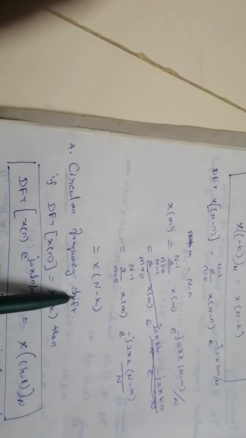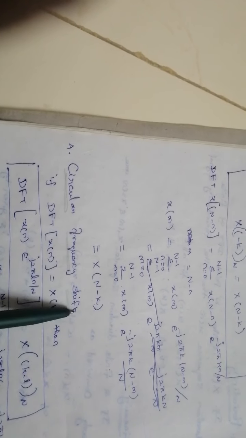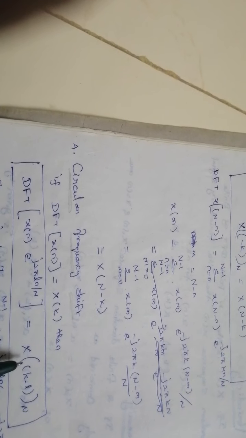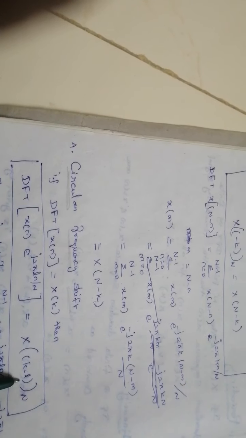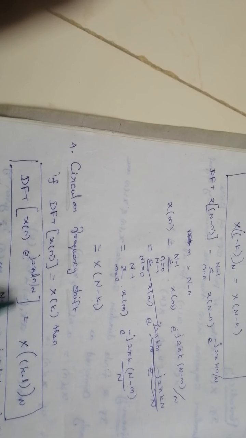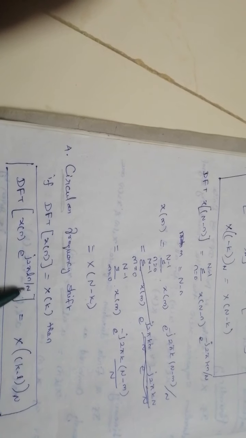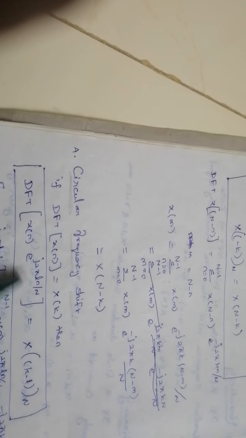The next property is circular frequency shift. So the circular frequency shift property states that the frequency domain of DFT shifts circularly, which is equivalent to the time domain sequence being multiplied with e power j 2 pi l n by capital N, right? So this is the property of circular frequency shift.